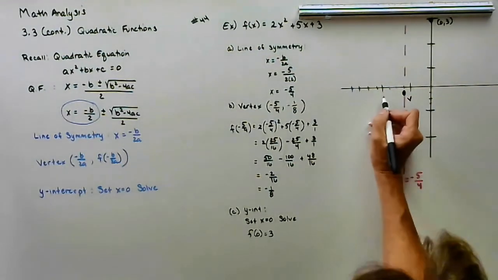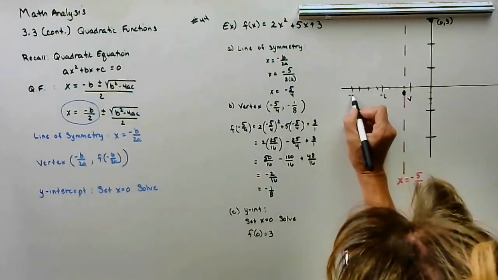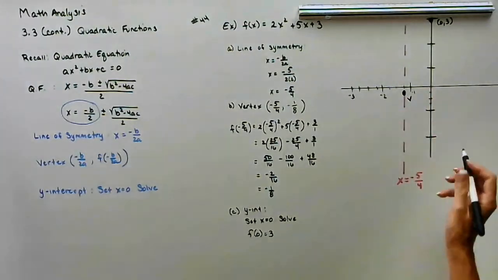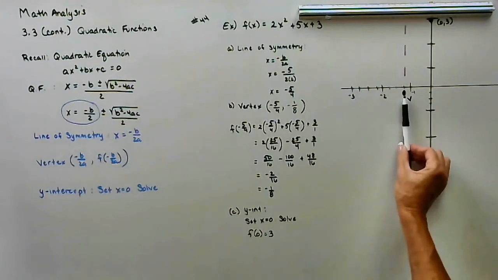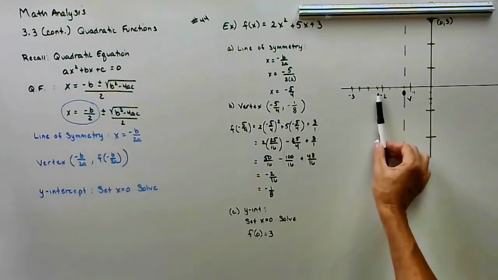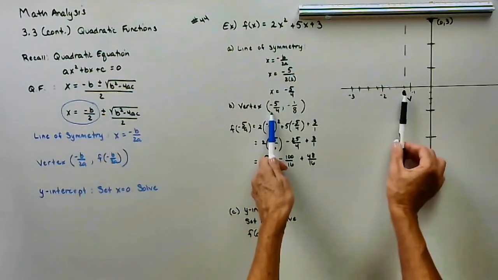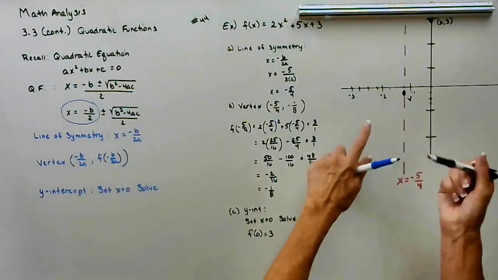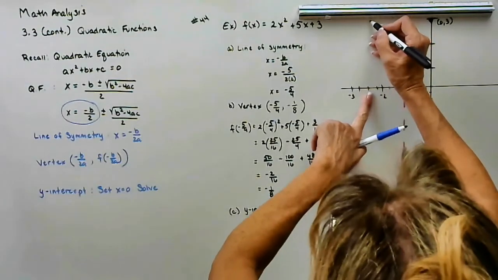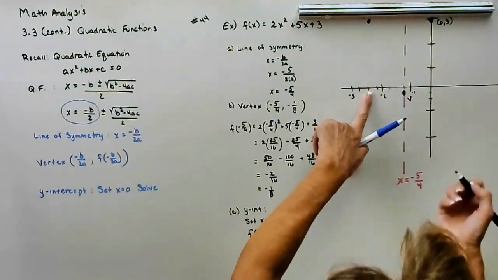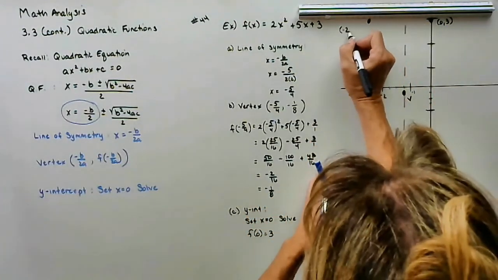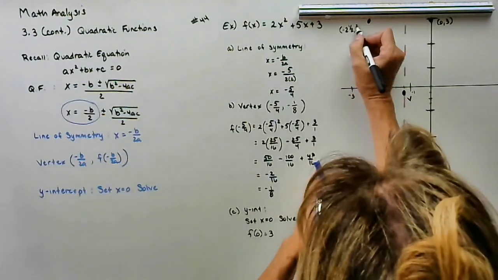So our fractions are going to come into play. So 1 takes it all the way to 2 1/4, and then I have to go 1/4 more, because remember this is 1 1/4. So that is -2 1/2, 3.